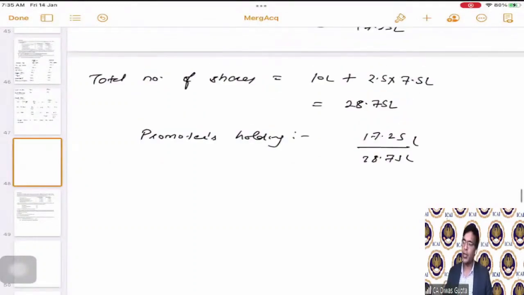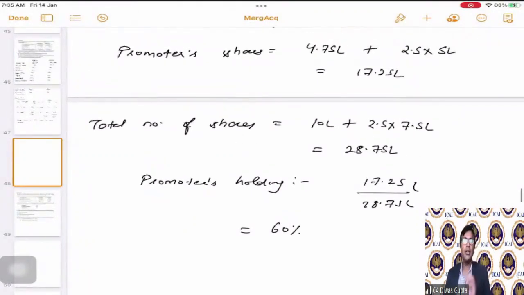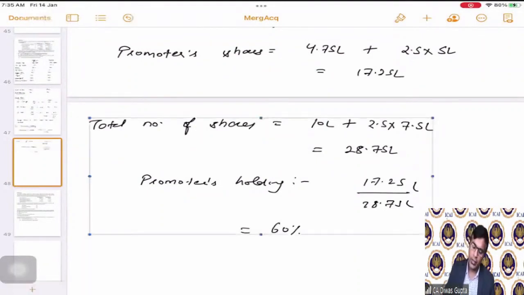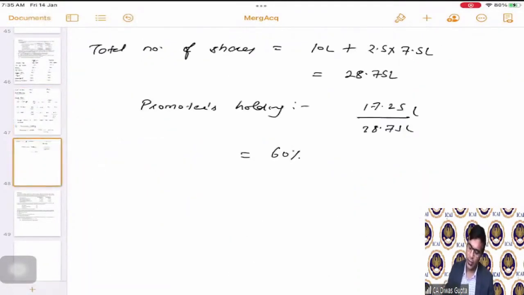Correct. This is what the promoter holding is, which is actually 60%. Correct, students. So we have first calculated the swap ratio. What is the promoters shares? What are the total number of promoter shares? And second is what would be the total number of shares going to be? Correct. Using that, we have calculated this ratio.